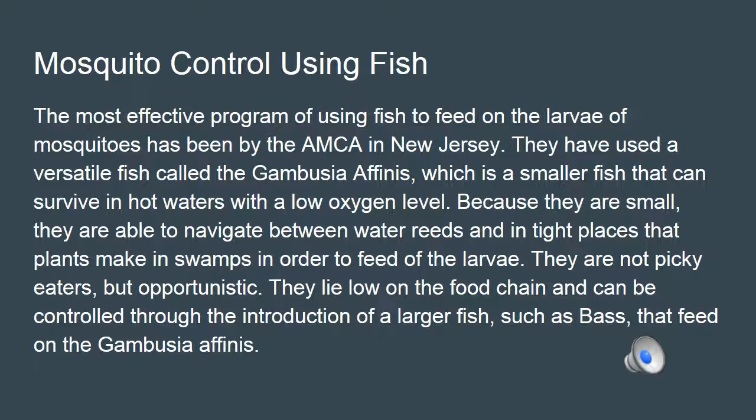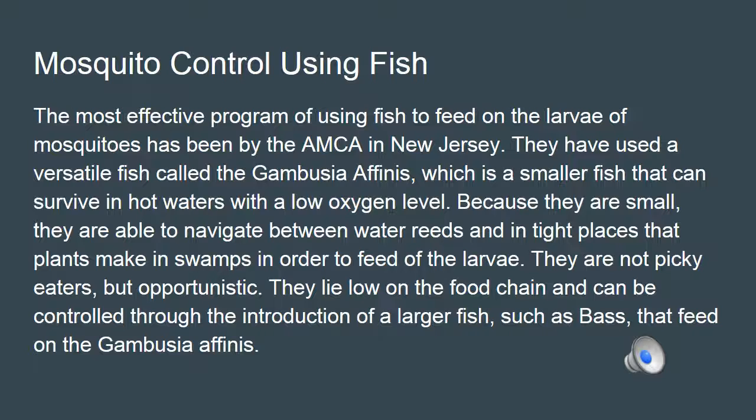Okay, now I'm going to talk about our last intervention, which is mosquito control using fish. So the most effective program of using fish to feed on the larvae of mosquitoes has been done by the AMCA in New Jersey. They used a versatile fish called the Gambusia affinis, which is a smaller fish that can survive in hot waters with low oxygen levels.